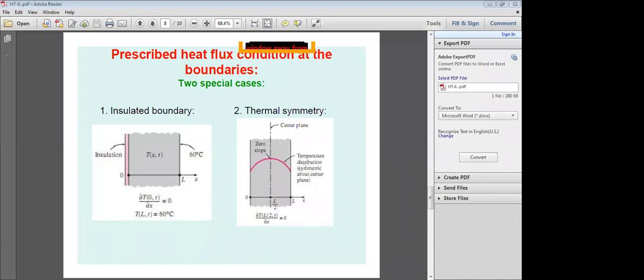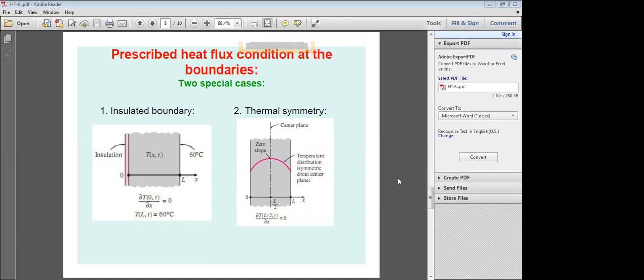At x = 0, the temperature starts at a low value, increases and reaches a maximum, stays constant to some extent at x = L/2, and after that decreases and at x = L reaches the same value as at x = 0. So this is the center plane, where ∂T/∂x at x = L/2 at a given time t is 0. These are the two special cases of heat flux conditions, the second boundary condition.